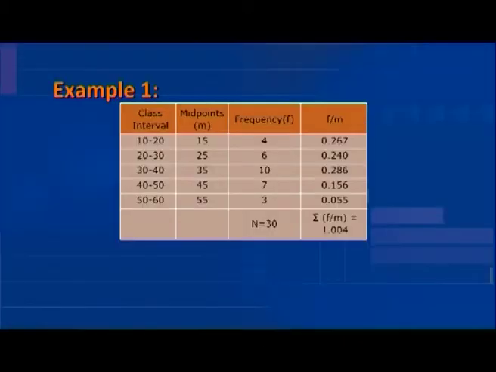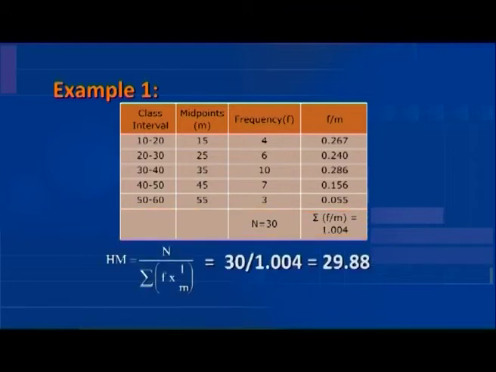Then, the total of the reciprocal is taken. That is, the sigma of frequency multiplied by 1 by M is equal to 1.004. Then, we calculate the harmonic mean, which is equal to 30, the total of the frequency, divided by 1.004, which is equal to 29.88.